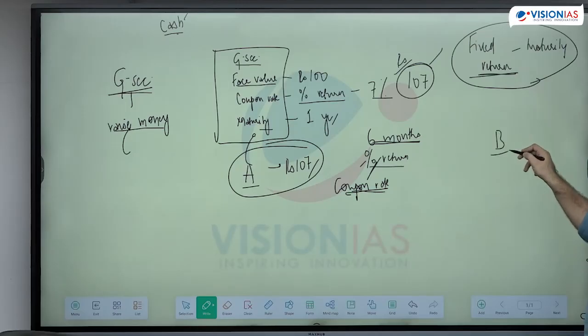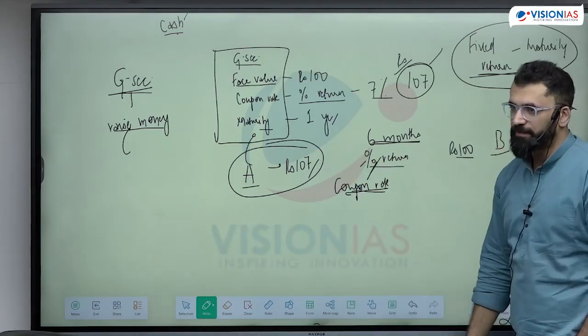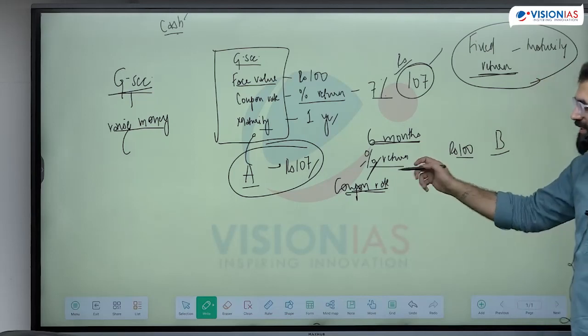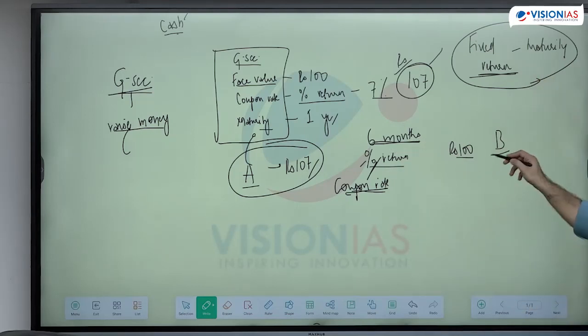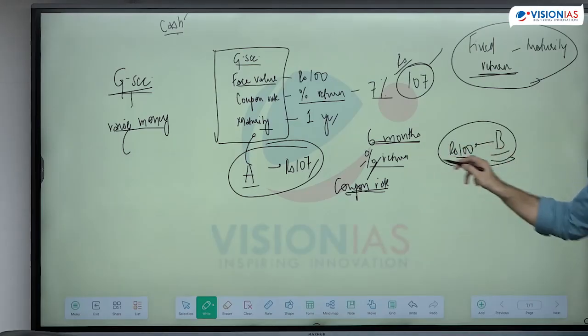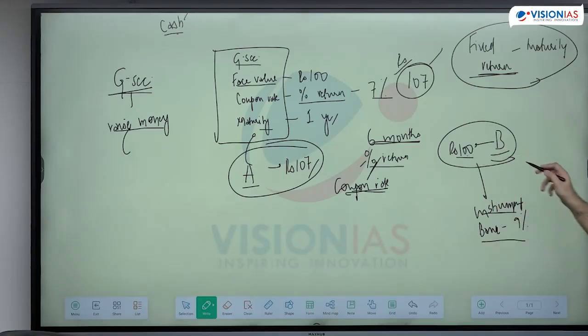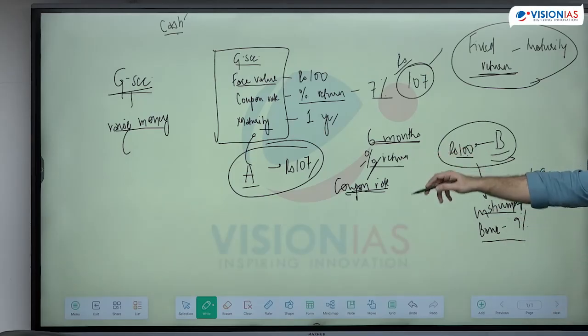A person wants to buy this bond. The person who wants to buy it, say for example, has 100 rupees. एक कोई 100 अपने वापस चाहिए. Now the problem with this is I can't change the coupon rate. Now this person B will invest this 100 rupees either in the bond or will check any other instrument in the market. ये compare करेगा return बाकी rate पे क्या है. For example, if the bank is offering him 9% return, that means on 100 he is going to get 109, and why will he buy a bond of 100 whose return is only 7?